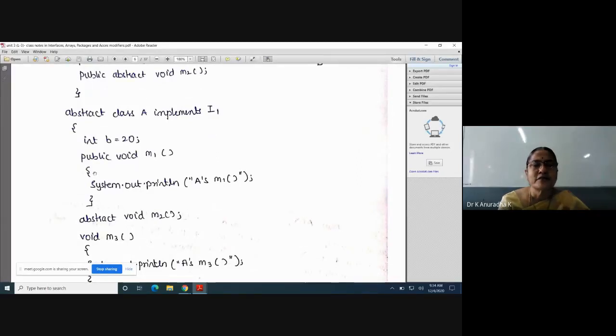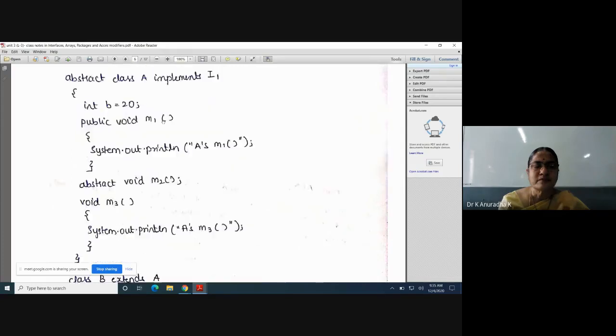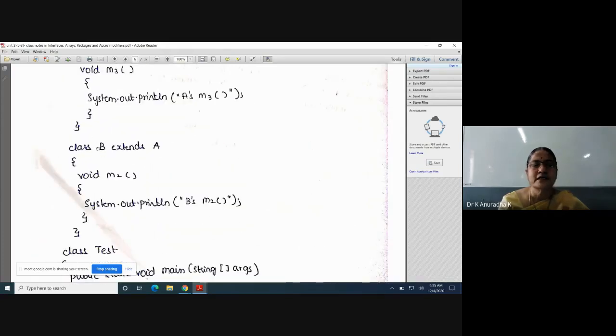Why? Because for interfaces and abstract classes, we can't create objects. Unless you create the objects for interfaces and abstract classes, you can't access the members of the interface and abstract class. So if you write only these two, that is interface I1 and abstract class A, there is no use of this program. That's why compulsory we must write one class. This is a concrete class which extends that abstract class. So inside this class, or using this class object, or using B's class object, we can access the members of both the interface I1 and the abstract class A using upcasting.